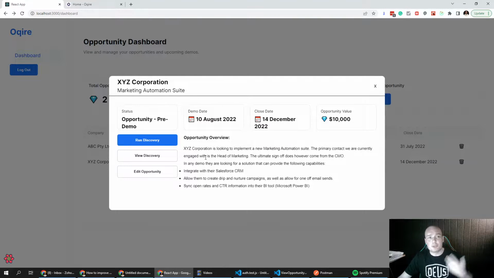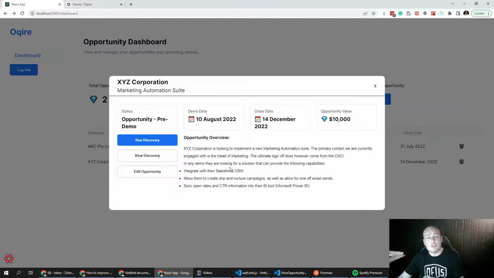That's fantastic because the company that we work for in this fictitious example sells marketing automation software, and we can see from the opportunity overview that the BDR or the account executive who's taken the initial call has already provided some background information on what XYZ Corporation is actually looking to do. So we can see here they are looking to implement a marketing automation suite, and the primary contact we're engaged with is the head of marketing, although ultimately the sign-off does come from the CMO.